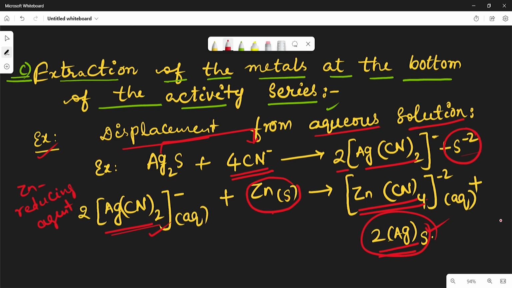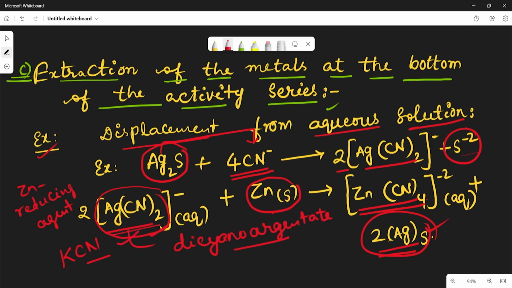Here Ag2S is dissolved in potassium cyanide, KCN solution, to get dicyanoargentate. This complex product is called dicyanoargentate. From these ions the silver is precipitated by treating with zinc as a reducing agent.